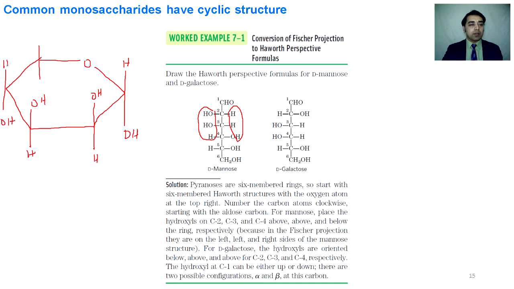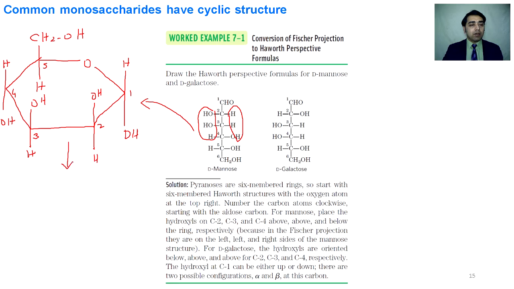and H. This is carbon number 1, 2, 3, 4, this is 5, and 6 will come above in the form of CH2OH. Because the fifth carbon also contains hydrogen, this hydrogen will be shown here. So in this way we can convert the Fischer projection into the Haworth projection.